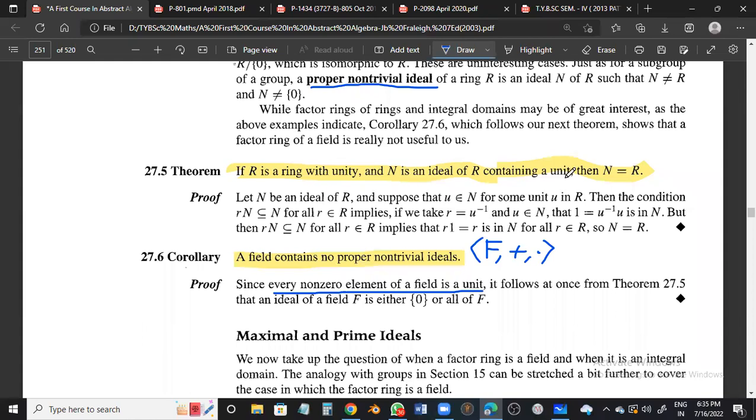And because it has a unit element, the ideal will be whole of R. In this case, the symbol we are using for R is F. So the field itself is its own ideal. So what are the ideals of this F? Either singleton 0 or all of F. So the only ideals of a field are singleton 0 and complete F.